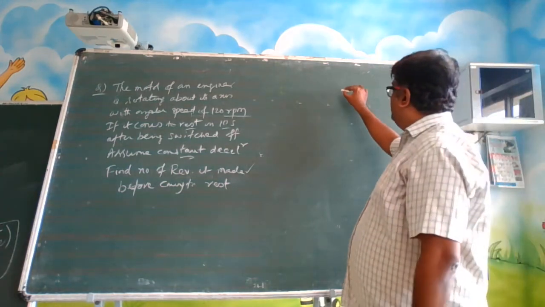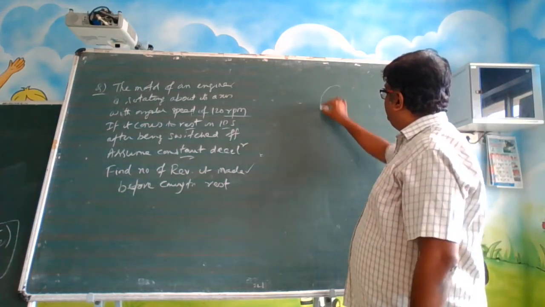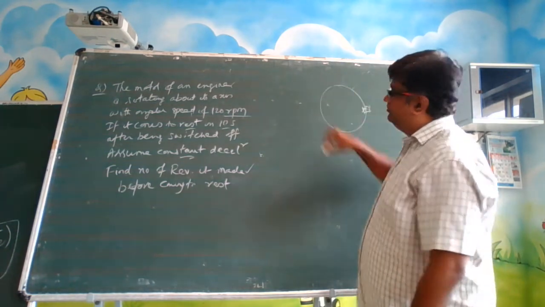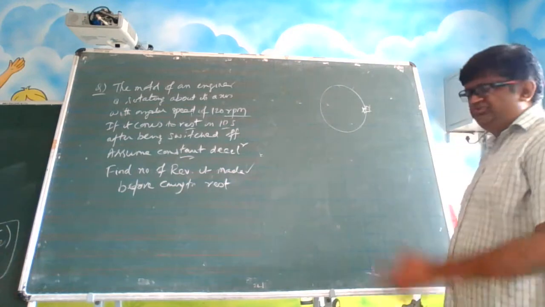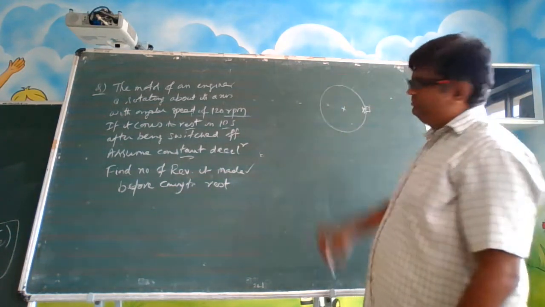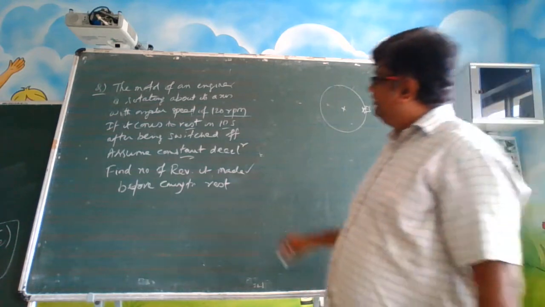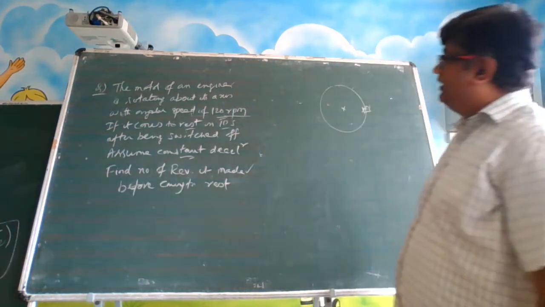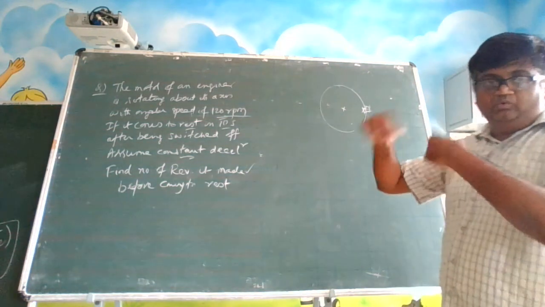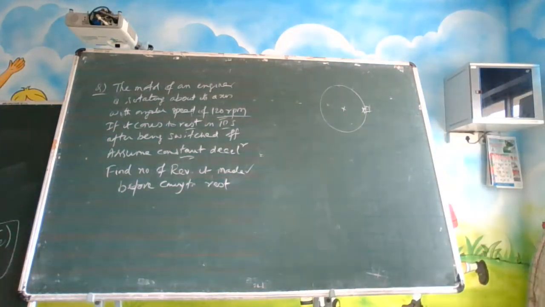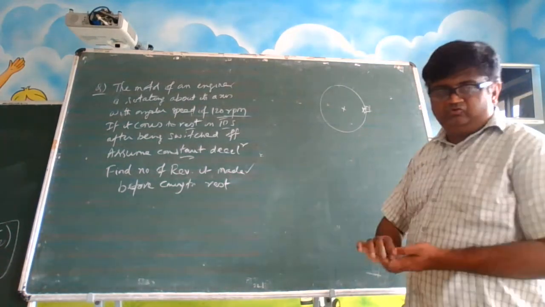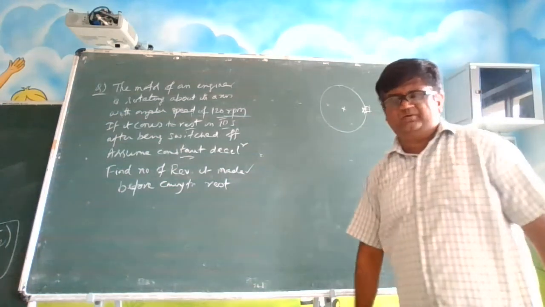See, there is a motor, and the motor is making a particle, a mass, rotate in a circular fashion, let us say. You use the electrical power and you make this particle rotate around. So its angular speed is 120 rotations per minute. In 1 minute, it is making 120 rounds. Alright. Now suddenly you switched off. What will happen? When you switch off, will it suddenly come to a stop?